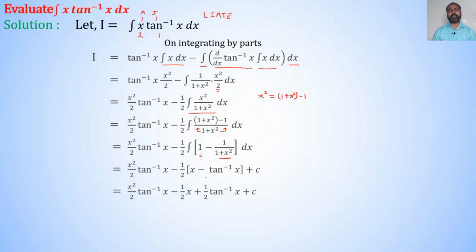On simplification, I is equal to x square divided by 2 into tan inverse x minus 1 upon 2 into x, minus minus becomes plus 1 upon 2 into tan inverse x plus c. Therefore, integration of x into tan inverse x dx is equal to x square divided by 2 into tan inverse x minus 1 upon 2 into x plus 1 upon 2 into tan inverse x plus c, which is our final answer.